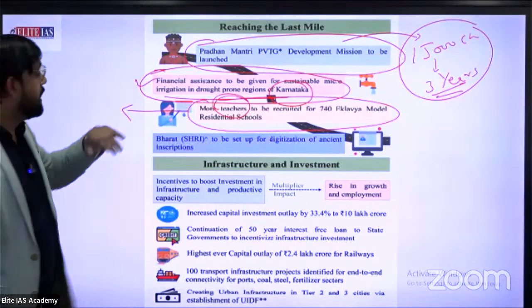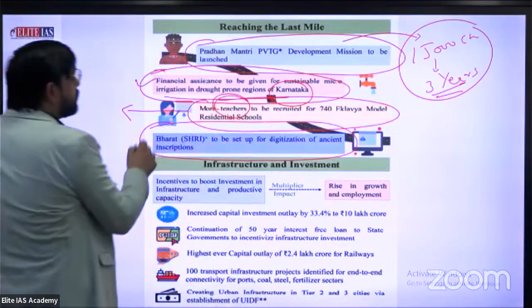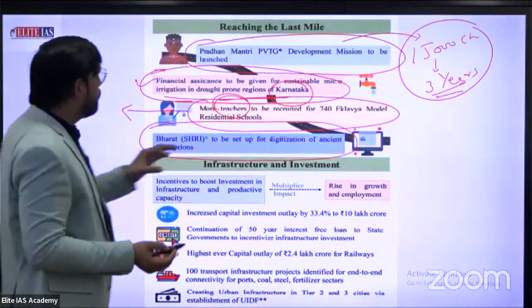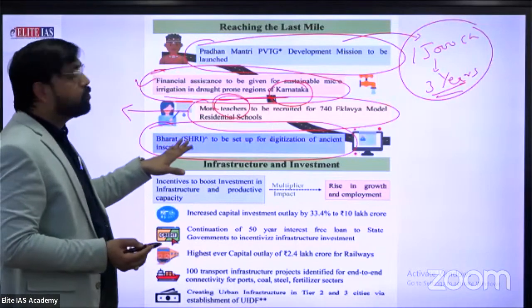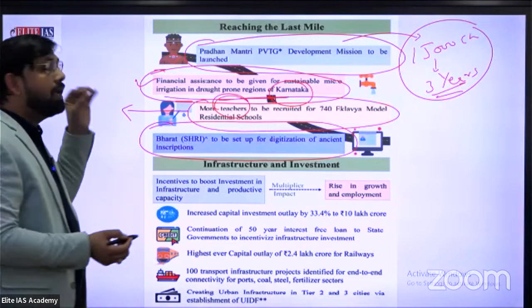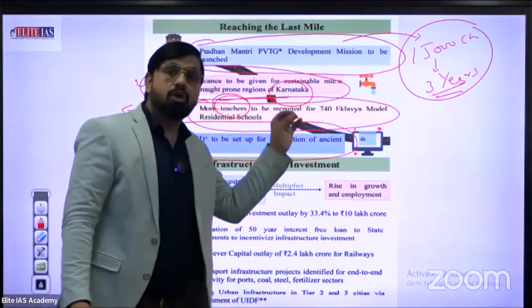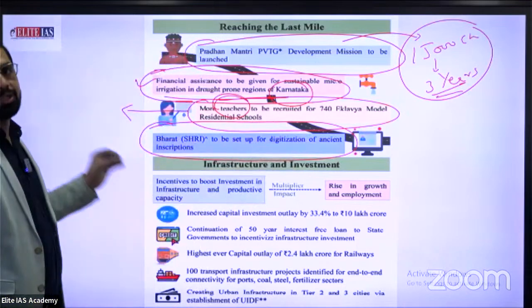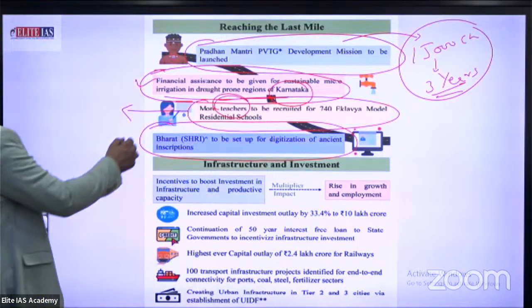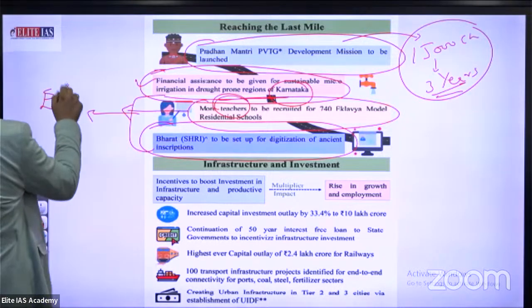Okay. Next, Bharat Shri to be set up for the digitization of ancient inscriptions. What is the full form of Shri? School for Rising India. School for Rising India to be set up for the digitization of ancient inscriptions. This is a perfect effort of the government. Both are perfect efforts of the government in the education sector.